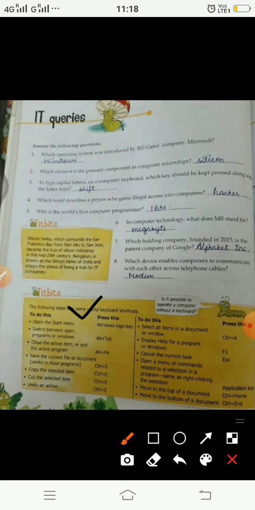So these are some of your IT queries which are discussed in page 68. Just go through them. If you have any doubt, you can write it to me. Most of us are using technology these days, so these are known to all of us. We all have laptops and systems at our house, so you can try these shortcut keys and you need to remember all of these. Just go through this page.